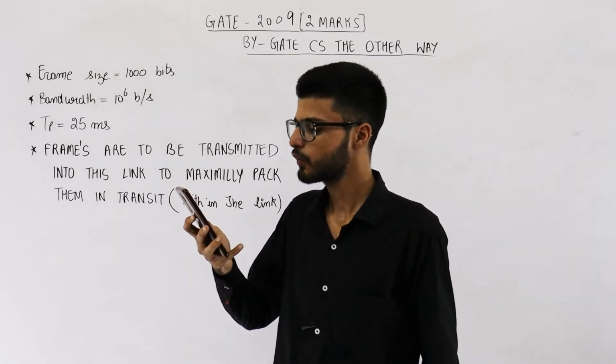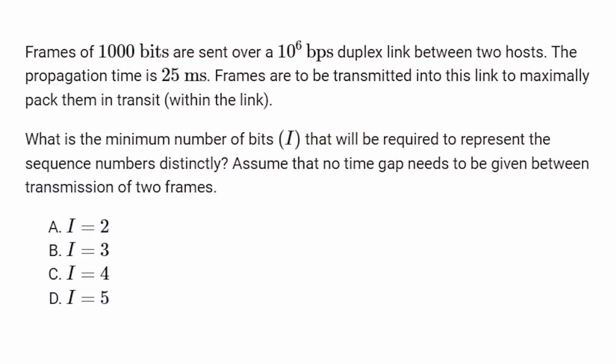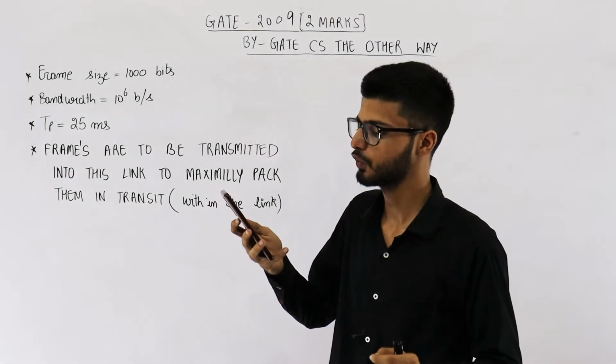It reads, frames of 1000 bits are sent over a 10 raised to the power 6 bits per second duplex link between two hosts. The propagation time is 25 milliseconds. Frames are to be transmitted into this link to maximally pack them in transit within the link. What is the minimum number of bits that will be required to represent the sequence numbers distinctly? Assume that no time gap needs to be given between transmission of two frames.